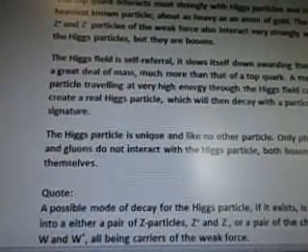The Higgs field is self-referral. It slows itself down, awarding itself with a great deal of mass, much more than that of a top quark. A massive particle traveling at very high energy through the Higgs field can create a real Higgs particle, which will then decay with a particular signature. The Higgs particle is unique and like no other particle. Only photons and gluons do not interact with the Higgs particle, both bosons themselves.